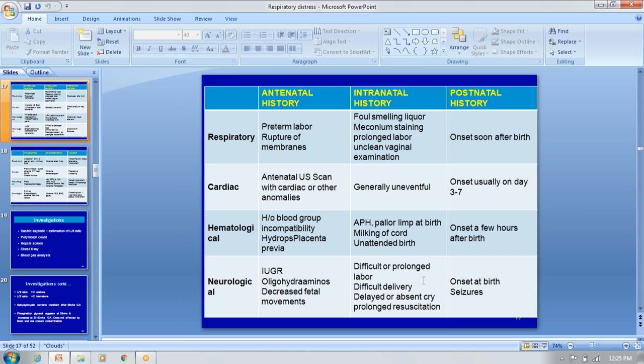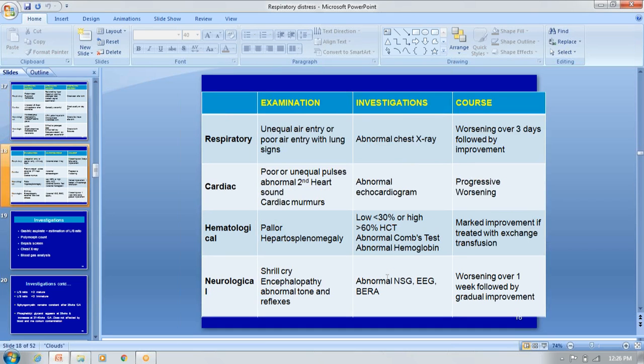And these history, if you don't ask in detail about these things, we cannot come to a conclusion. Then postnatally, any onset of the seizures? The seizures indicate the neurological causes. Seizures with respiratory distress, cyanosis may or may not be there, apnea may be there. Apnea is nothing but the transient cessation of respiration for more than 10 or 20 seconds. So on examination and investigation, we have to go in detail.